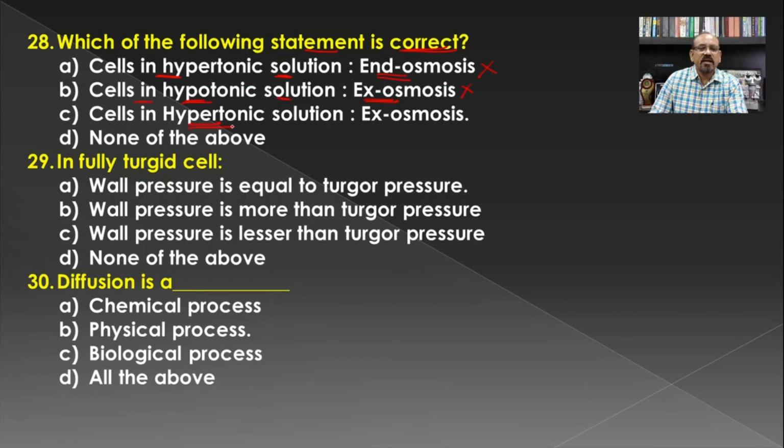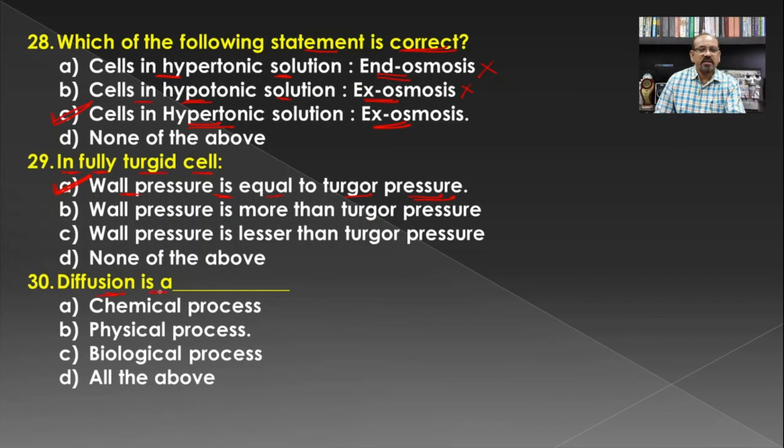Then cells kept in a hypertonic solution result in exosmosis. So it means that when the cells are placed in a hypertonic solution, then the water from the cell comes outside, and this is the process which we have seen even in plasmolysis, and hence C is the correct answer. In fully turgid cells, the wall pressure is equal to turgor pressure, that we have seen earlier, and hence A is the correct answer for this question.